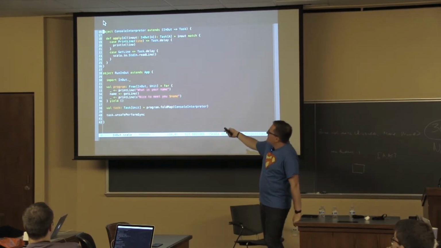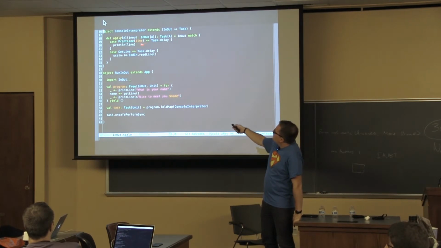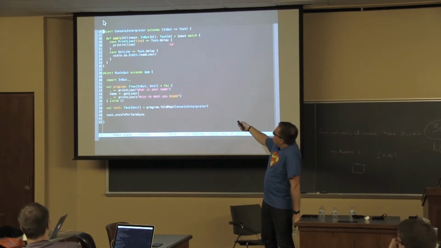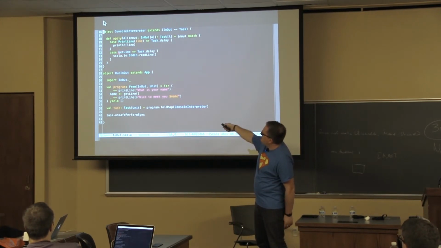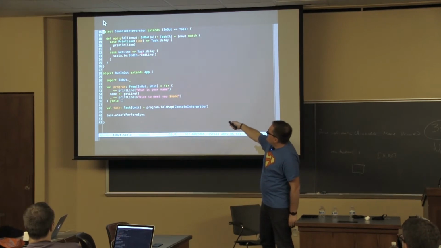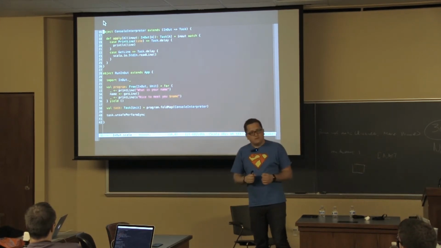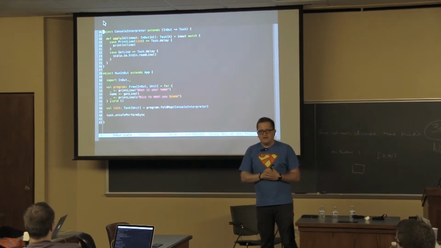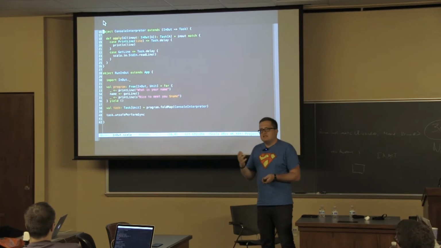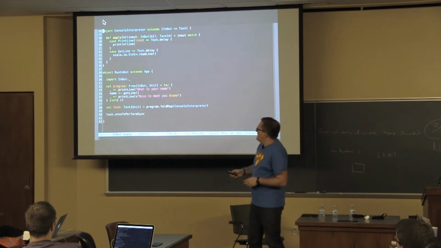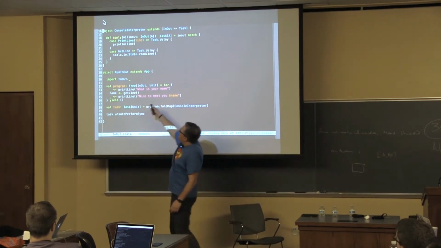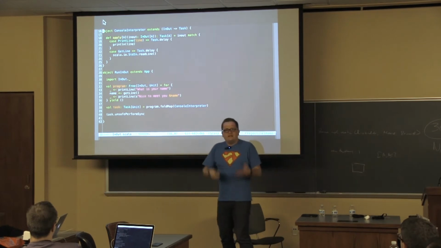So if I'm printing a line, and print line is input-output of unit, it will give me a task which will actually print the line on the console. And I have another case where somebody asks me for a line. That means I will give you a task that will fetch that line from the console. That's our interpreter. It's just telling us what should happen if we encounter print line, and what we should do if we encounter get line. So now, having this program and our interpreter, we can finally run our program.